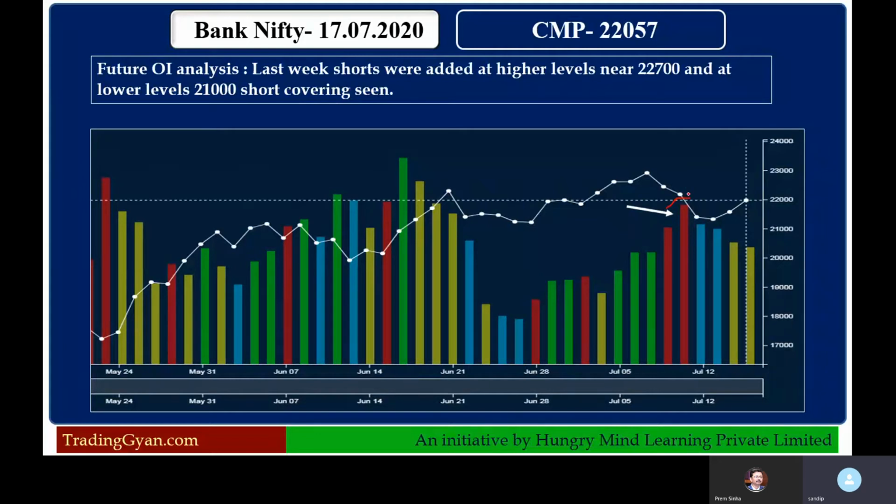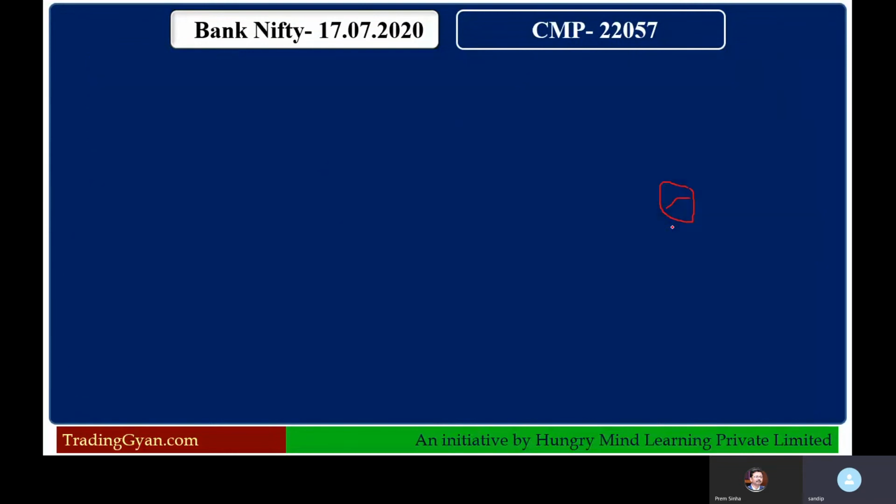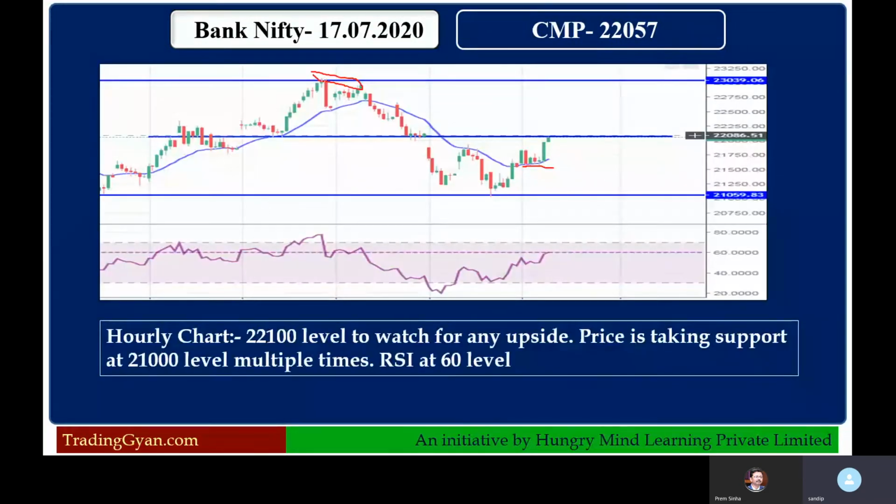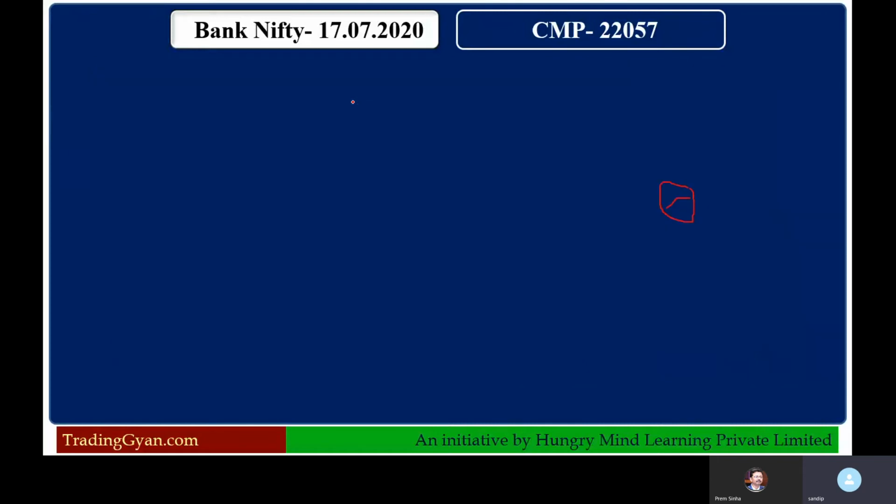So when price reaches this 23,000 level, immediately shorts started building in the system. So last week you can observe this price action. If I go to the hourly chart, as soon as the Bank Nifty index reached this 22,800, 900 level, close to 23,000, immediately on the same day shorts were built up in the system.